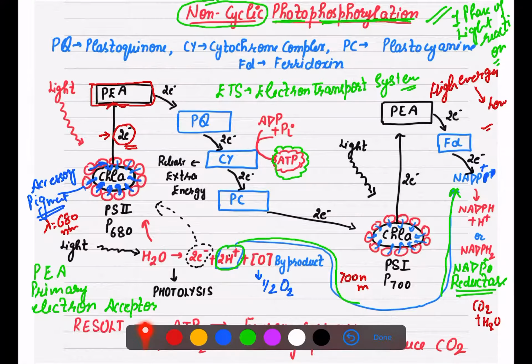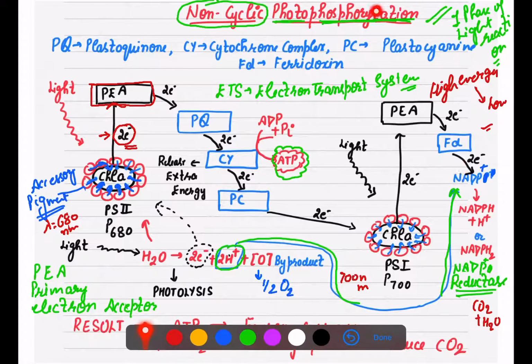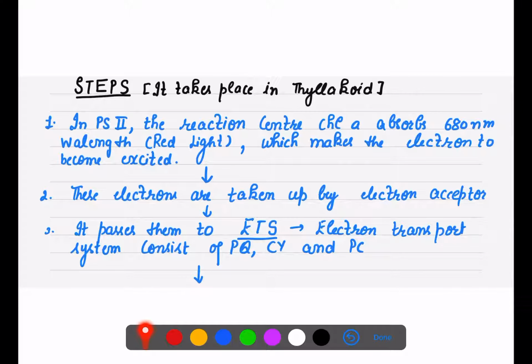Clear? So what is the result of the light phase, or non-cyclic photophosphorylation? The energy currency is formed, that is ATP is formed, as well as NADPH2, that is reducing power, is produced, which is going to further reduce CO2. So this is all I told you about non-cyclic photophosphorylation. Now how do you write it in steps? Because this is a 5 marks question, and it comes in the board exam also.